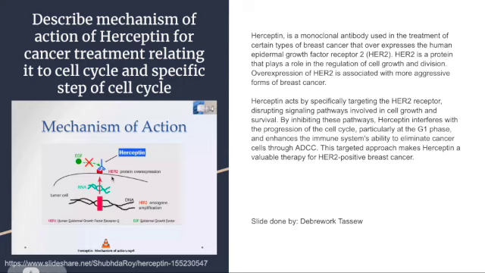And Herceptin specifically binds to the extracellular domain of the HER2 receptors and causes inhibition of signal pathways. By binding to the HER2, Herceptin inhibits the signal pathways that promote cell growth and survival, and this intervenes with the signaling that helps to slow down or stop uncontrolled growth of cancer cells.